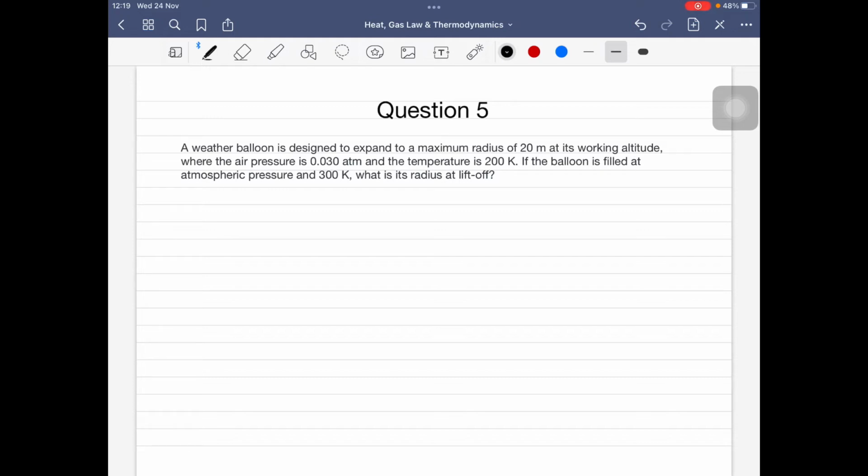Okay, so bermaksud kita punya weather balloon ni dia boleh mengembang sehingga 20 meter dari segi dia punya radius, dan dia punya pressure akan menjadi 0.030 atm dan temperature dia adalah 200 Kelvin. So if the balloon is filled at atmospheric pressure and 300 Kelvin, what is its radius at lift off?